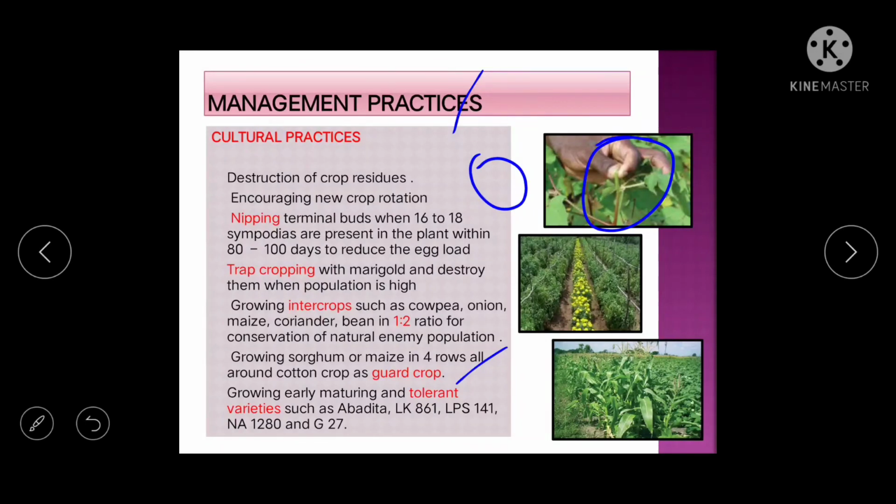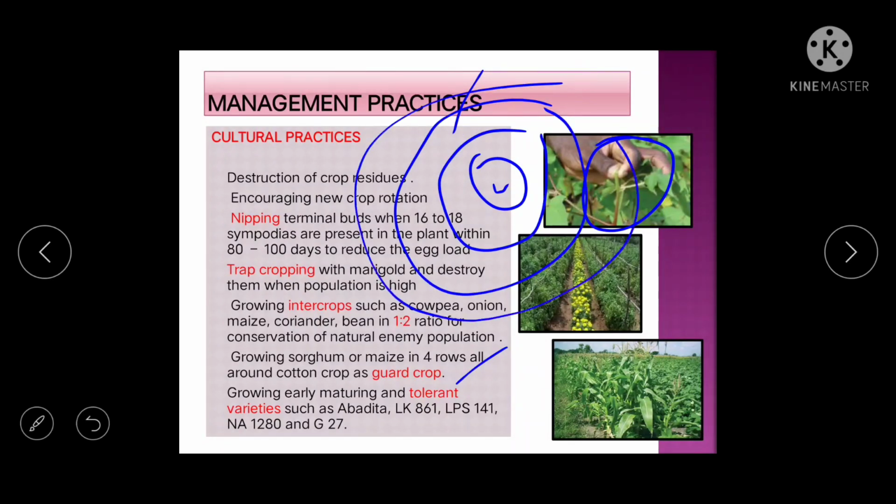Okay, as a guard crop, suppose this is the cotton field, you can grow 4 rows of maize or sorghum around it as a guard crop. Okay, then you can grow early maturing and tolerant varieties such as Abadita, then LK861, any one you can remember.